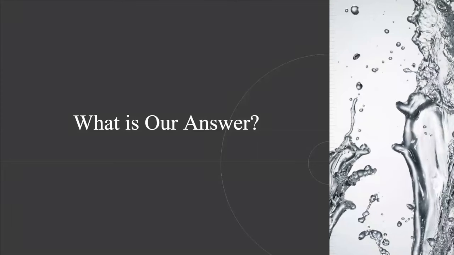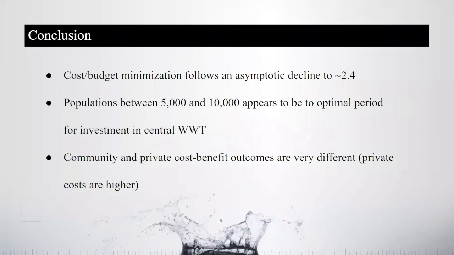What is our answer? What is our policy recommendation? What is our outcome we are interested in? Our main thing is the cost to budget minimization. That ratio minimization follows an asymptotic decline to about 2.4. But we don't want to wait until it hits 2.4 because that takes a long time. Instead, what we want to do is invest early enough that cities can reap the benefits of increased commercialization, things like that. And so our real recommendation is that cities with populations of between 5,000 and 10,000 seem to be in the Goldilocks zone of wastewater treatment plant construction from an optimal budgeting perspective.